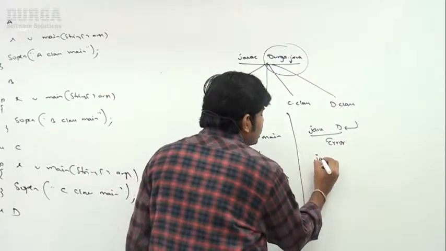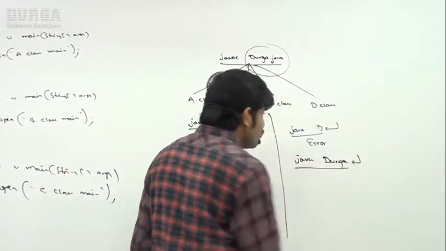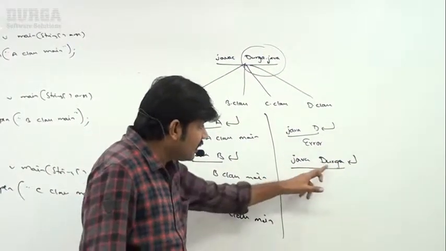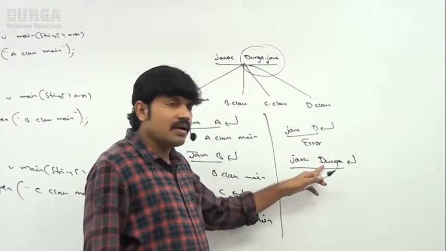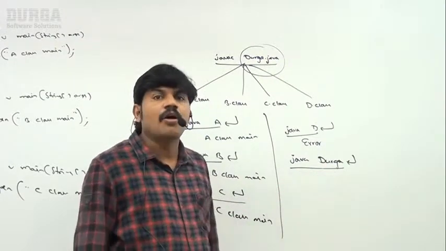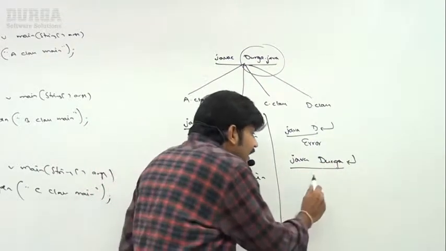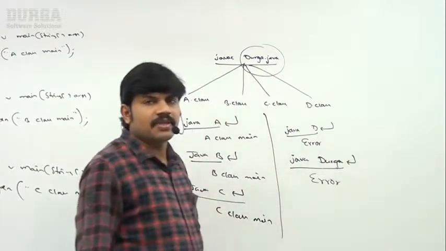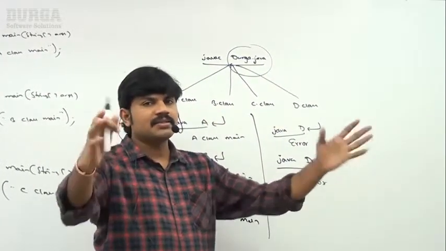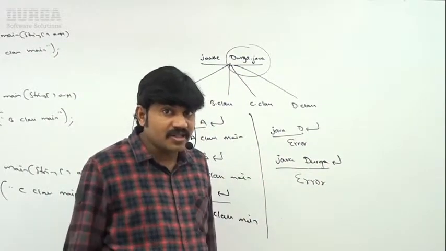Suppose if I ask java Durga, immediately we are going to get an error: Durga.class file is not available, how are you going to ask me to run it? Again an error saying NoClassDefFoundError, or something like class definition not available, .class file is not available. Are you able to understand?